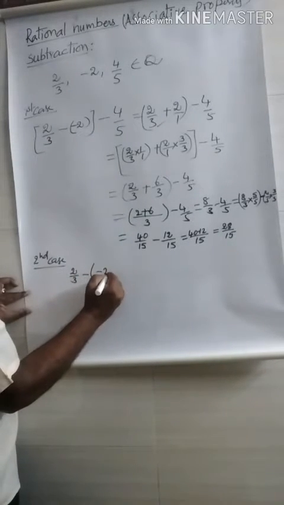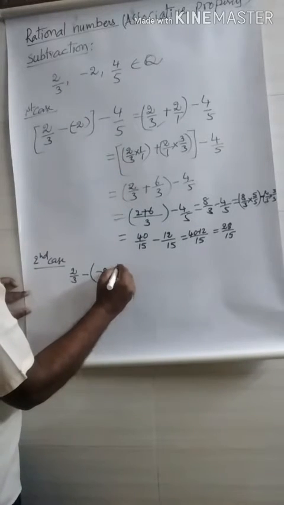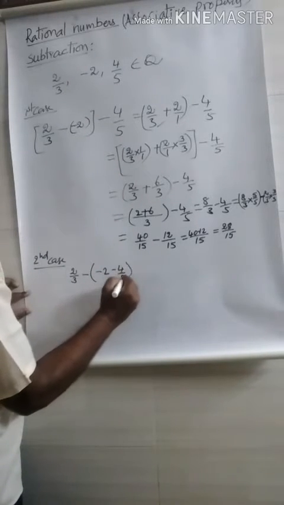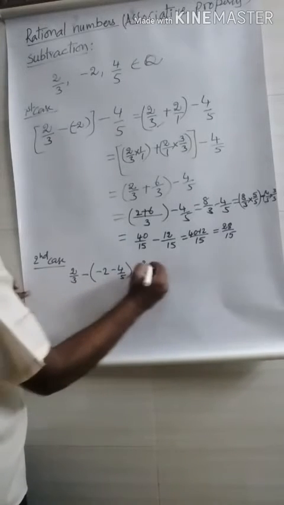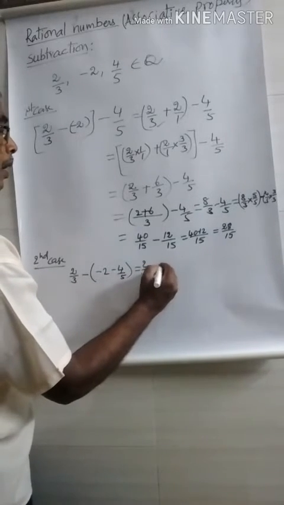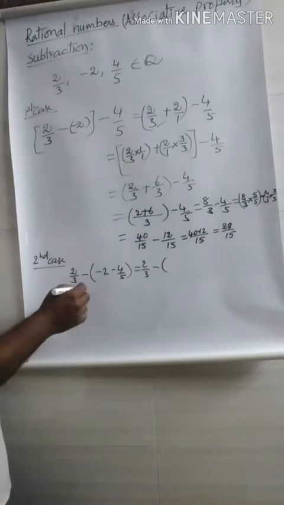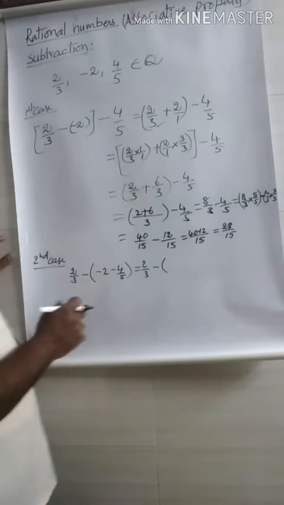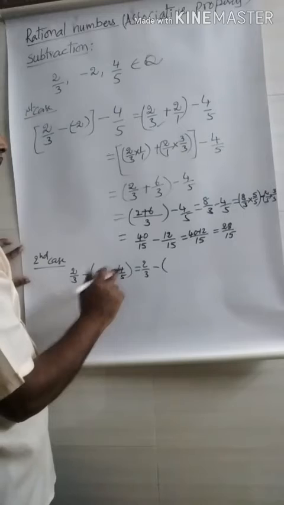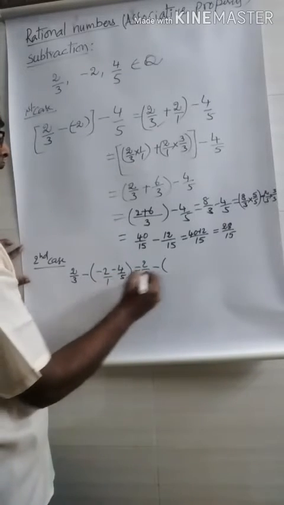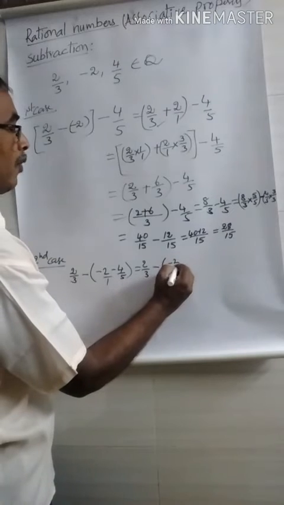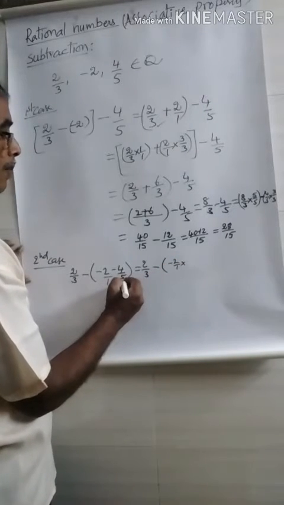Second one is minus 2, minus 4 by 5. That means 2 by 3 minus, first you do the operation in the bracket. So what is in the bracket? There is a minus symbol here. So here also minus 2 means minus 2 by 1.